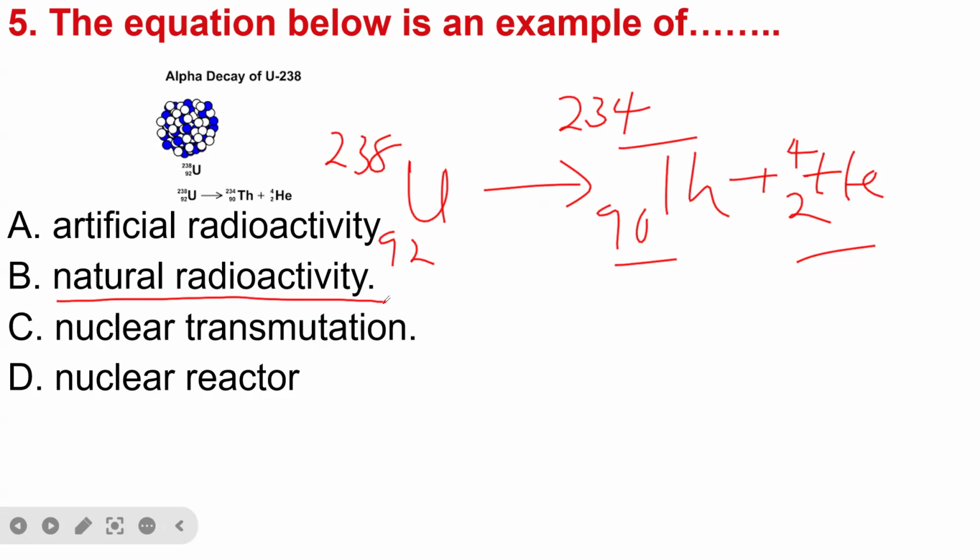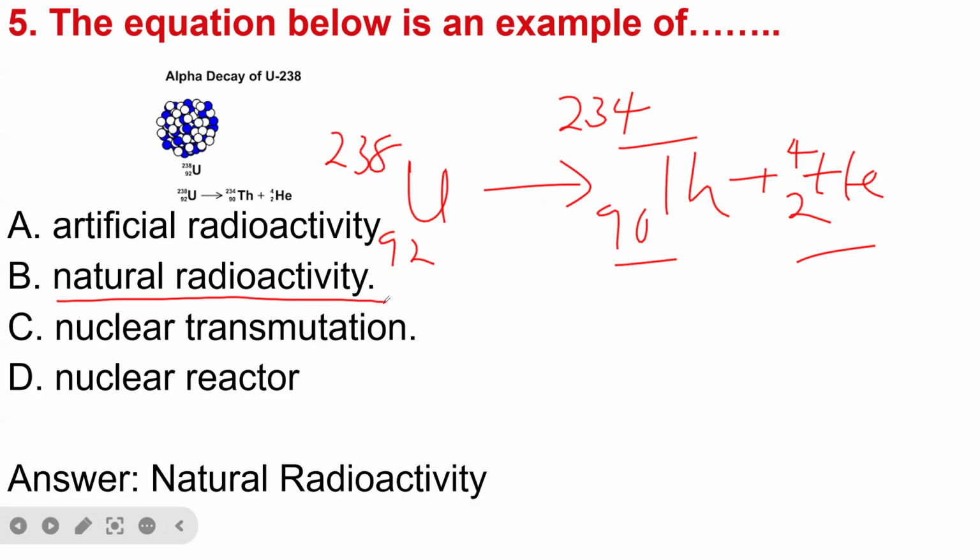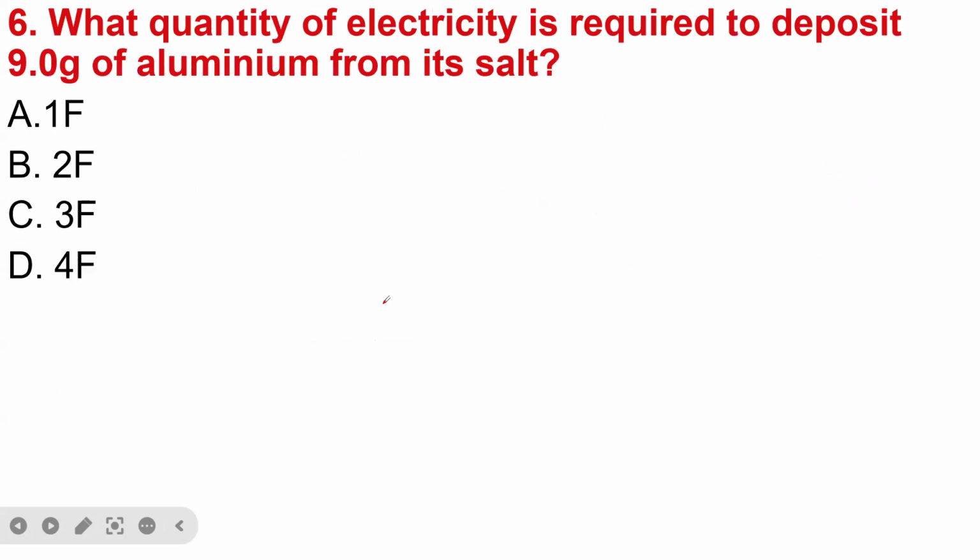So you see, in this case, there are no high charge particles, and there are no heavy particles like protons or neutrons used to bombard the uranium to make it undergo the radioactivity. It is because it has an unstable nucleus that it breaks down to produce other radioactive substances. So it is natural radioactivity. So the answer is natural radioactivity.